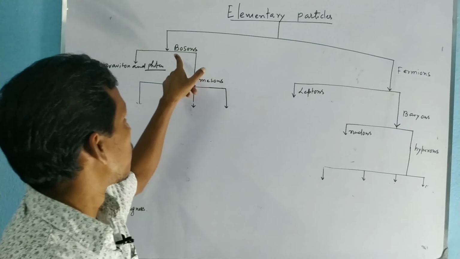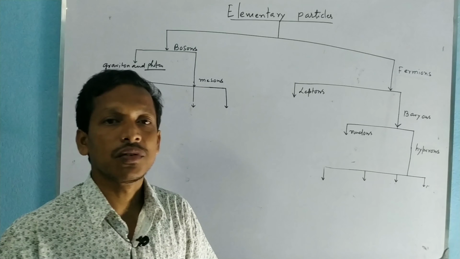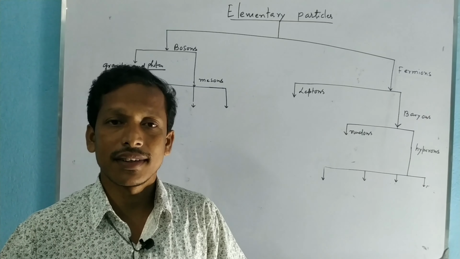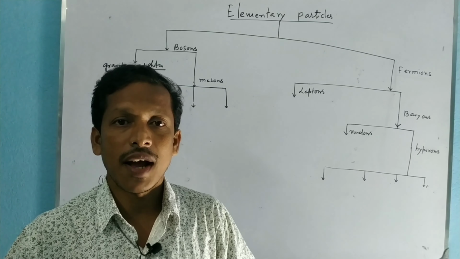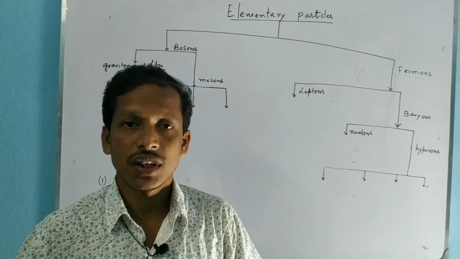Bosons have integral spin and they obey Bose-Einstein statistics. Fermions have half-integral spin and they obey Fermi-Dirac statistics. In the universe, there is no law that controls the number of bosons, but the number of fermions is strictly conserved in the universe.